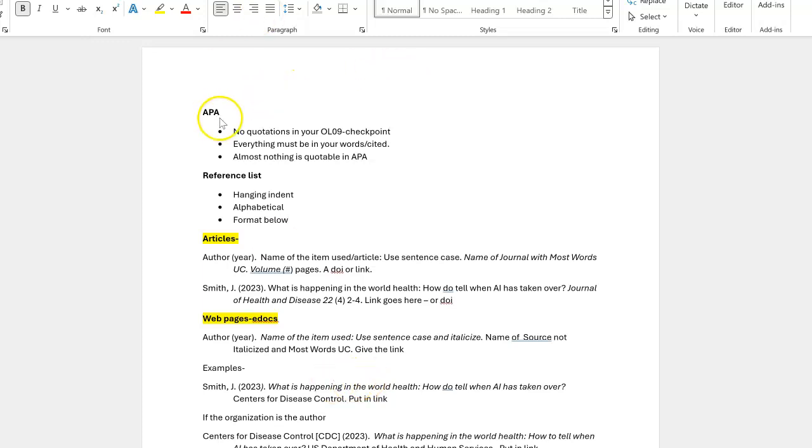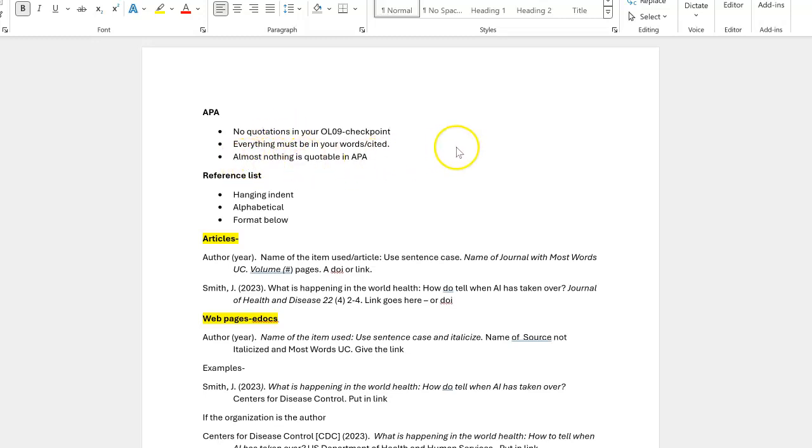Hi everyone, this is a brief lecture to go over some APA issues I'm finding and to try to help you get your APA to be perfect. First, I need to stop seeing quotations on your checkpoints. There are no quotations in the class that are acceptable. Everything should be in your own words. In reality, it should be cited but not quoted.